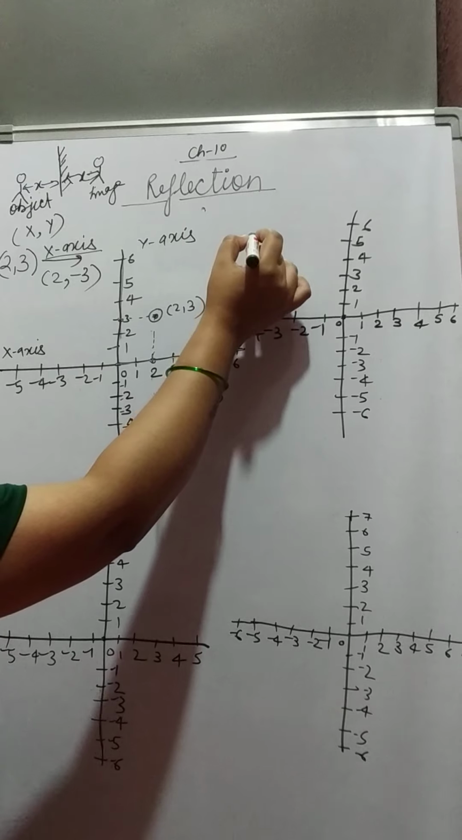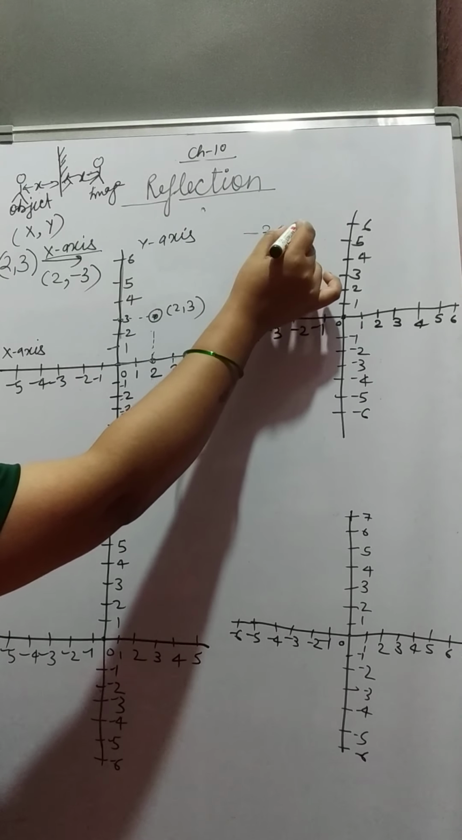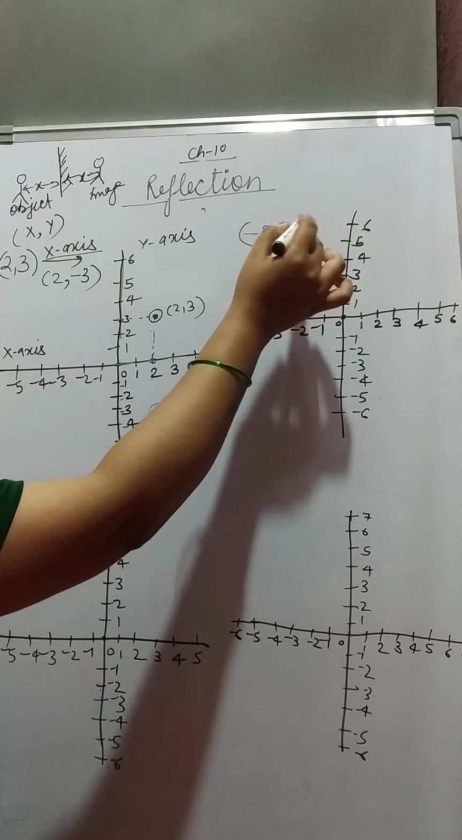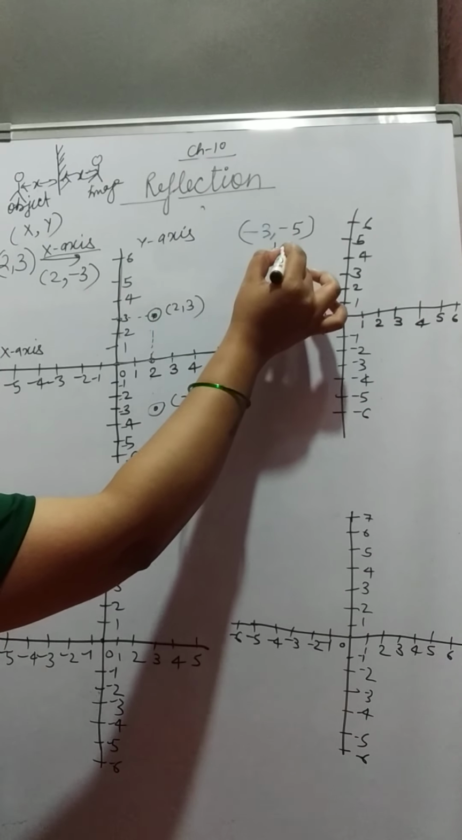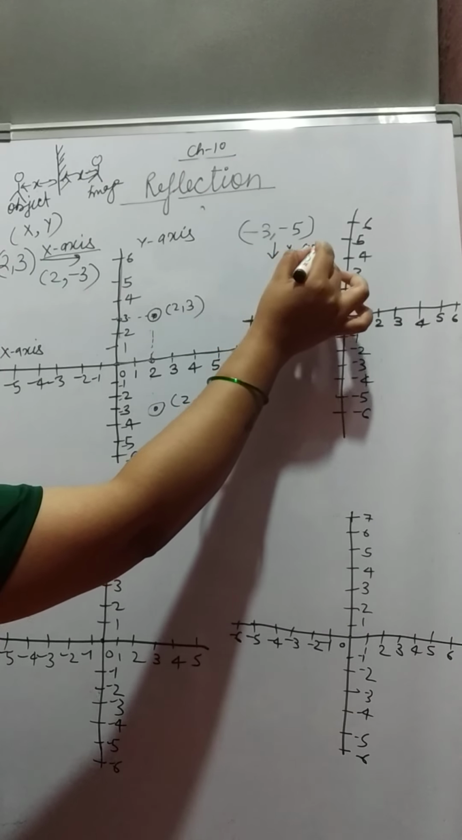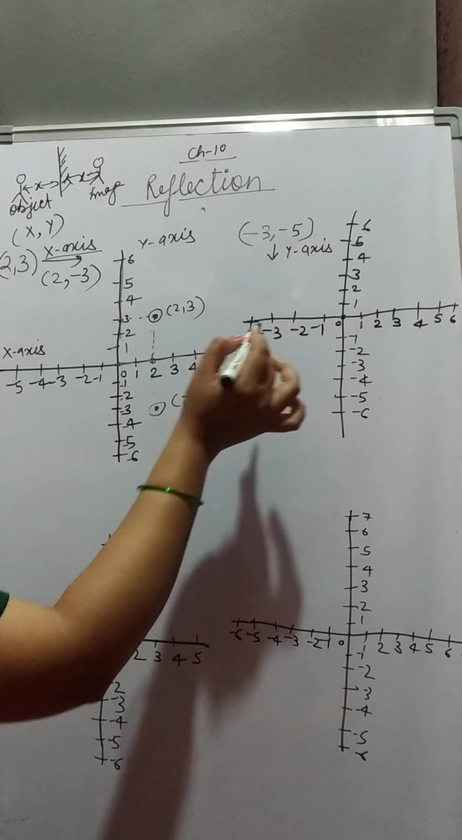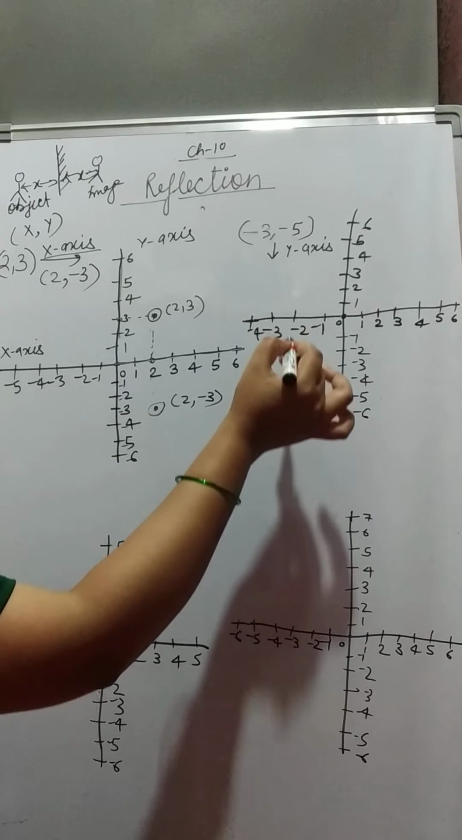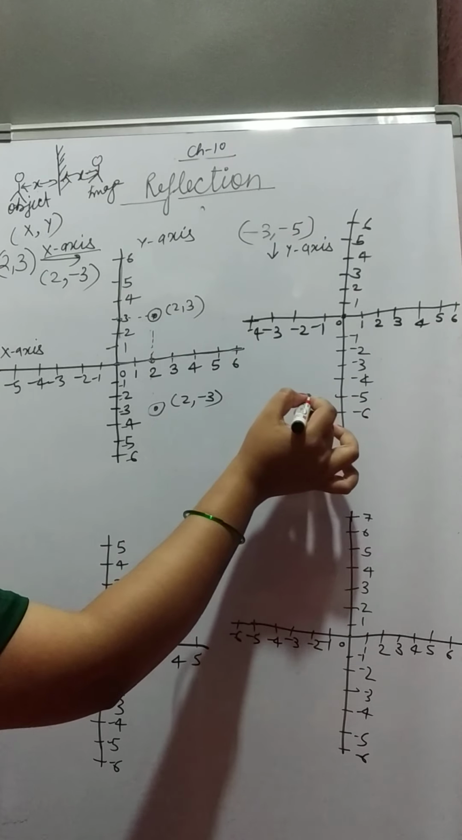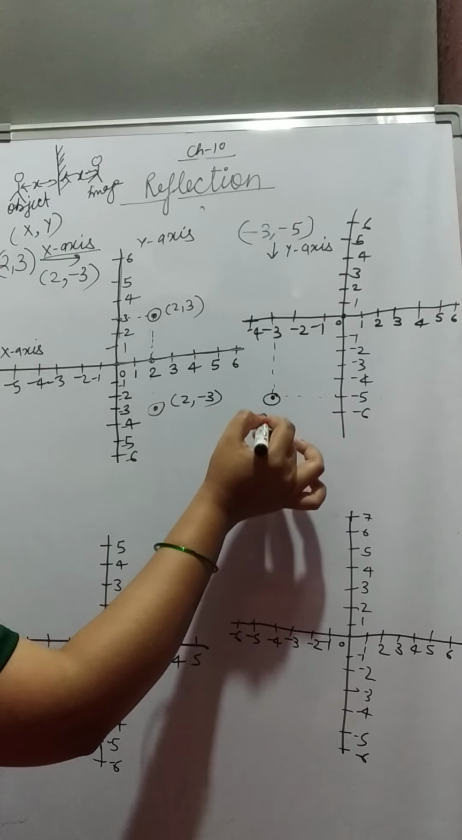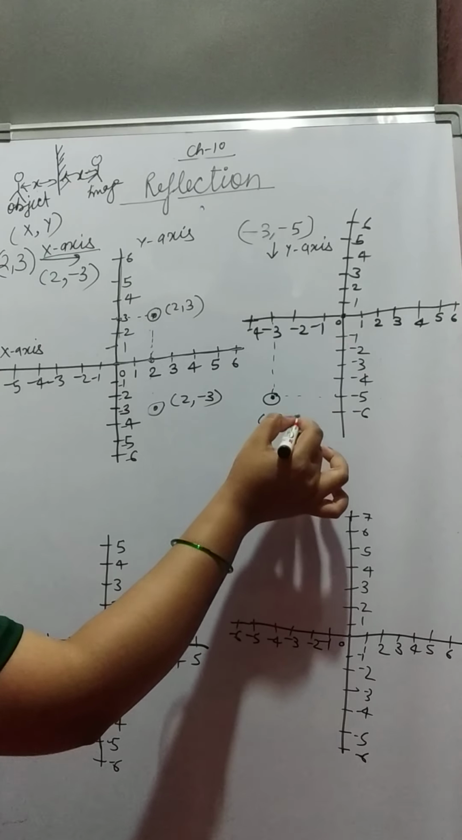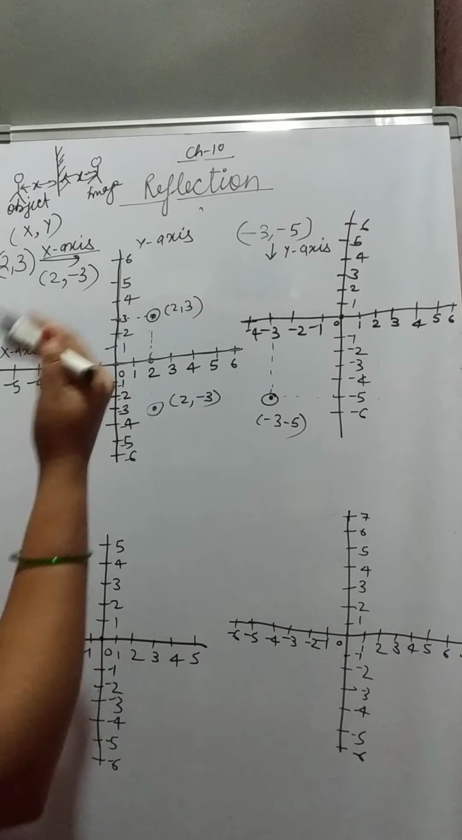If we have a coordinate (-3, -5), and I'm going to reflect it on the y-axis, how can we reflect? First draw (-3, -5): -3 on x and -5 on y. This is (-3, -5). I'm going to reflect it on the y-axis.